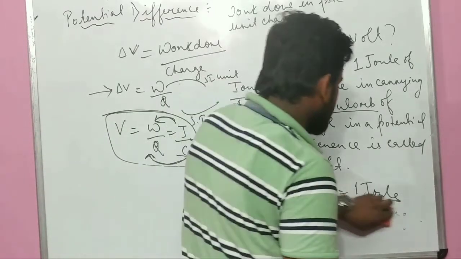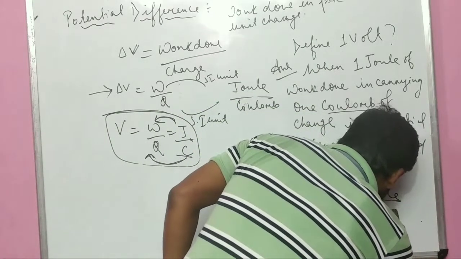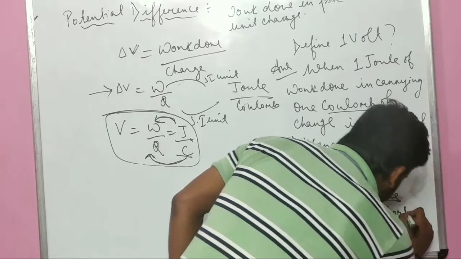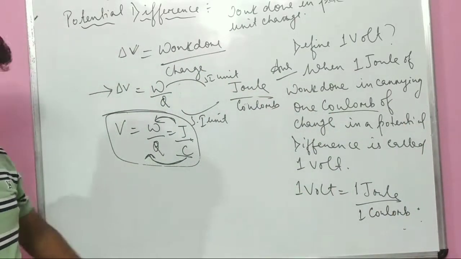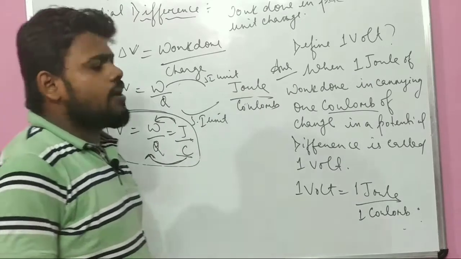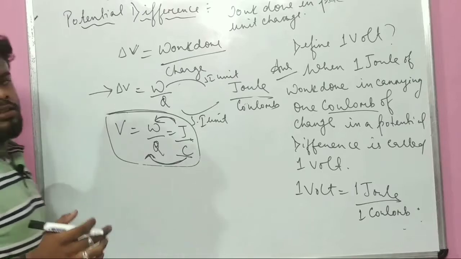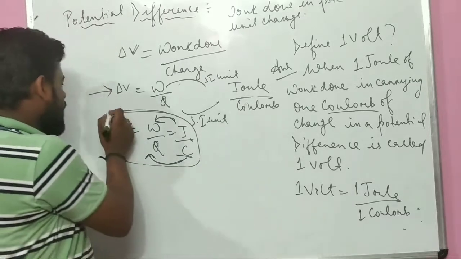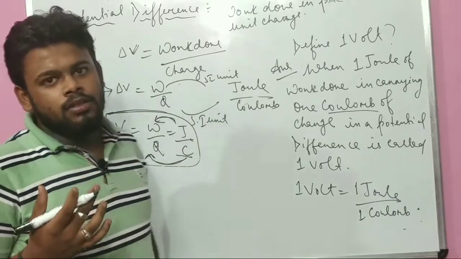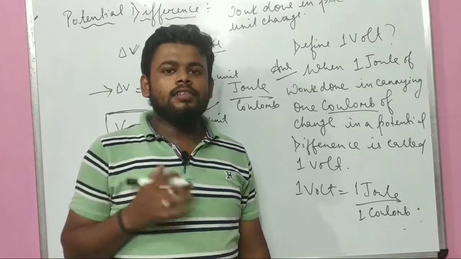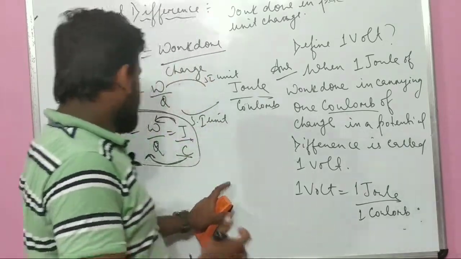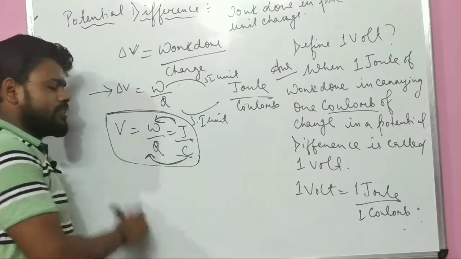Write charge, or else write coulomb. 1 coulomb. Did it make sense? Okay, this is all about a volt. Simply also I can say the SI unit of potential difference is volt, and the word volt came from a great scientist, Alessandro Volta. Okay, so the same thing I can denote as a volt.